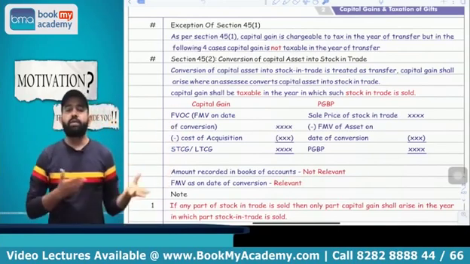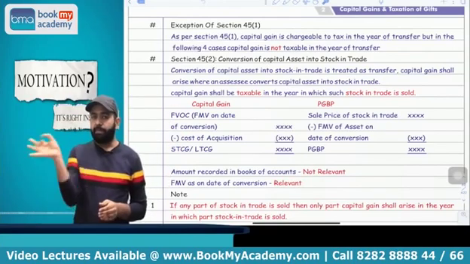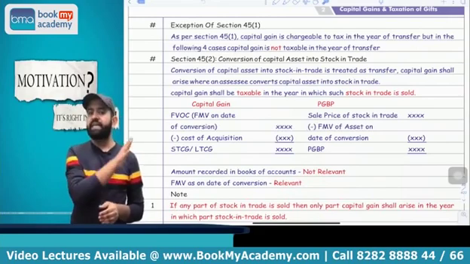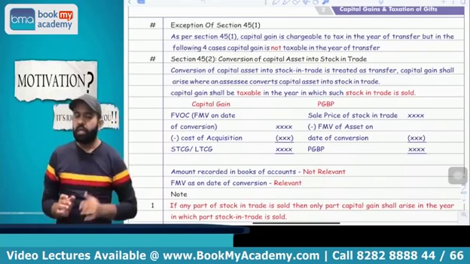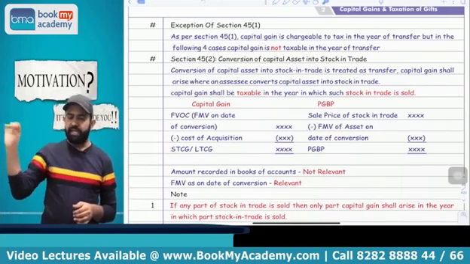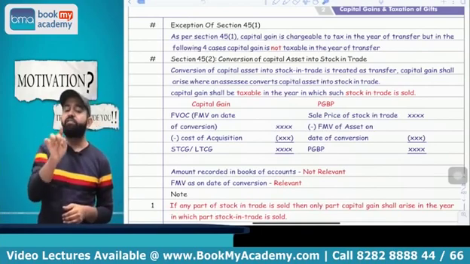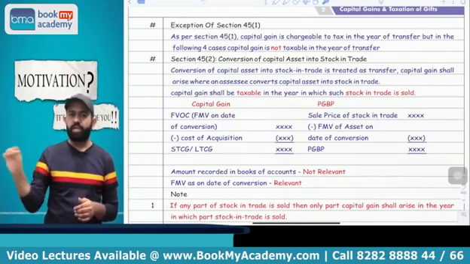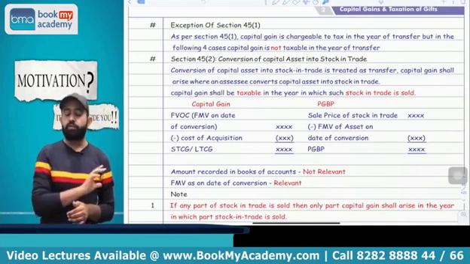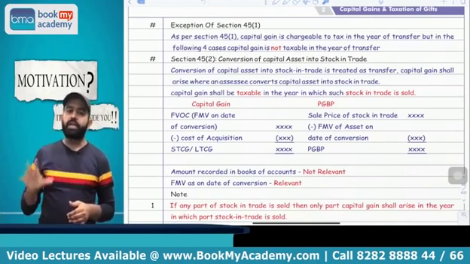Now, how will you calculate the capital gain or business income? Capital gain as well as business income both will be taxable in the year in which the stock in trade is sold. First, capital gain: take the full value of consideration as FMV as on the date of conversion, minus cost of acquisition, cost of improvement, indexed cost of acquisition, indexed cost of improvement. You will get your capital gain amount.